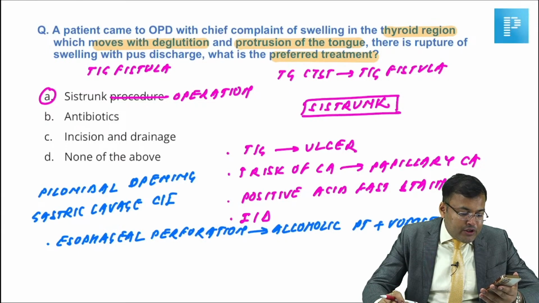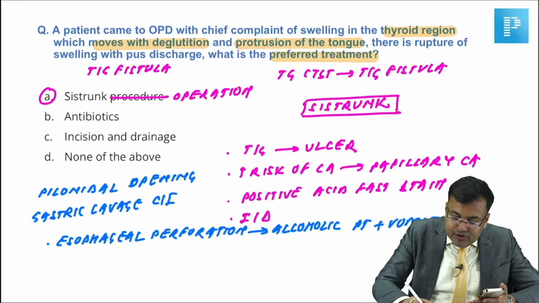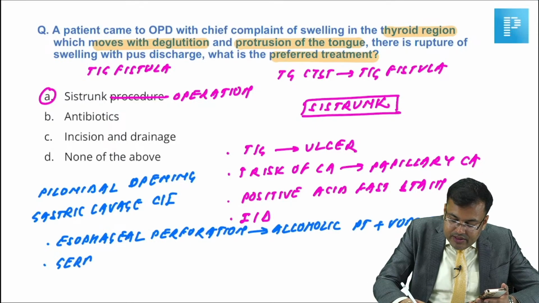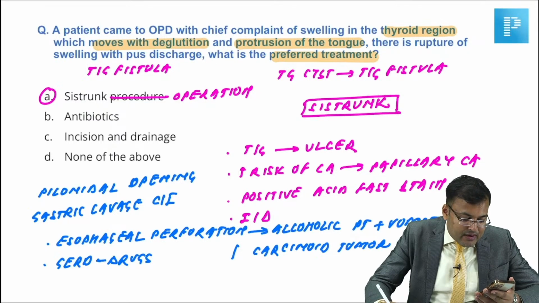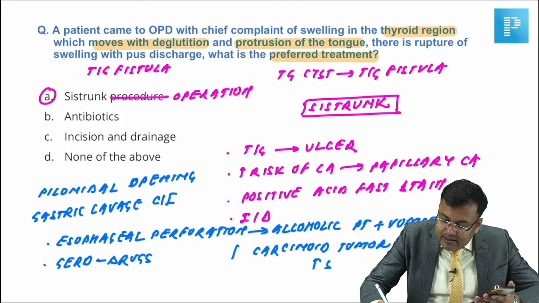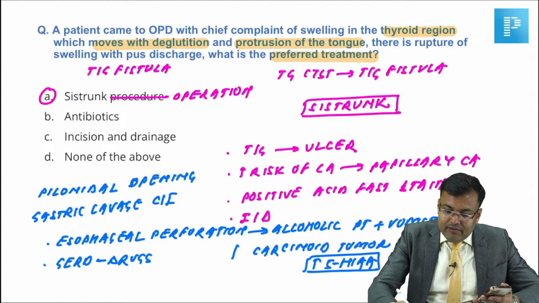Okay, guys, carcinoid tumor. What was the question? There was one question related to carcinoid tumor. Can you tell me? And there was one question related to GERD drugs. Carcinoid tumor. Yes, carcinoid tumor. 5-hydroxyindole acetic acid. Yes, obviously it is associated with increased 5-hydroxyindole acetic acid. Very good. Yes, it's correct. Everybody is correct, guys.